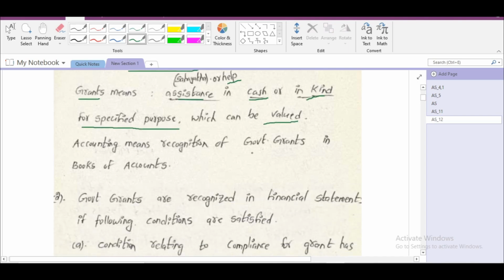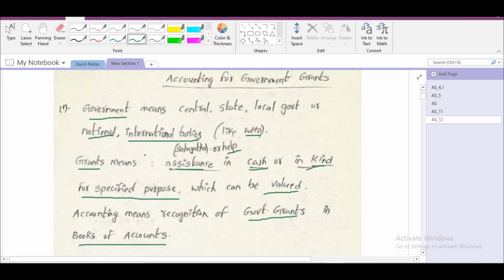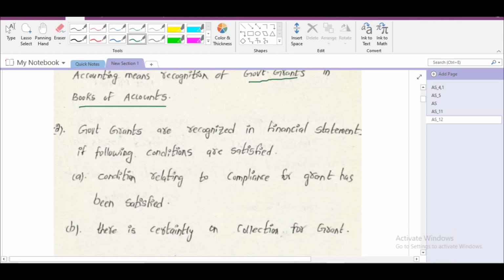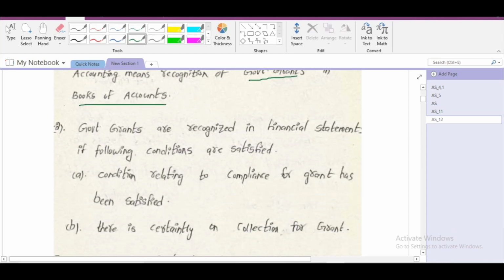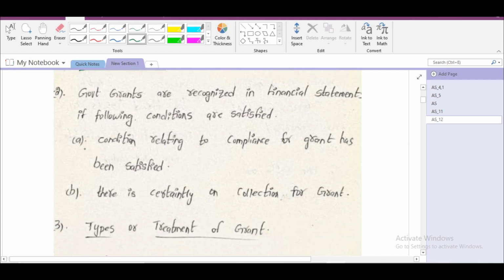Accounting means recognition of government grants in books of accounts. That is about government grants. Government grants are recognized in financial statements if the following conditions are satisfied. Only if both of these conditions are satisfied, then only we have to recognize government grants in books of accounts.